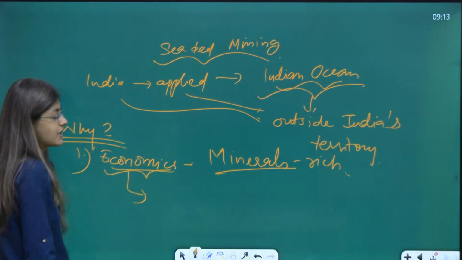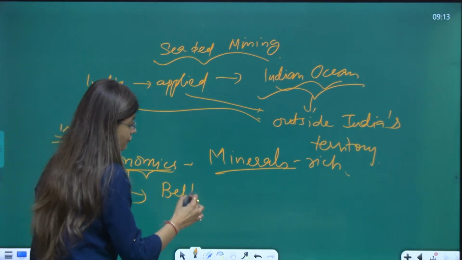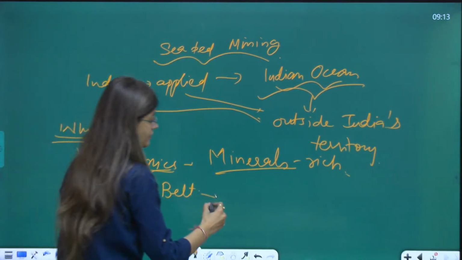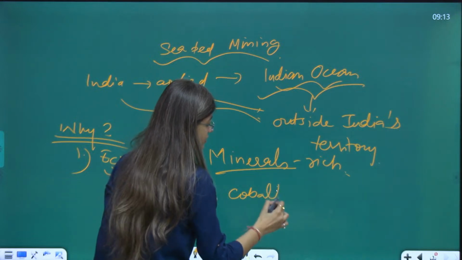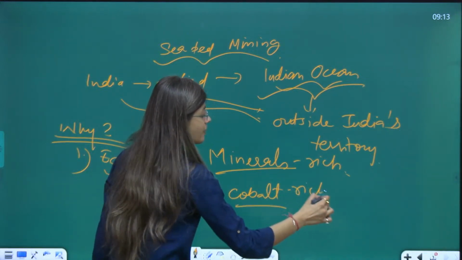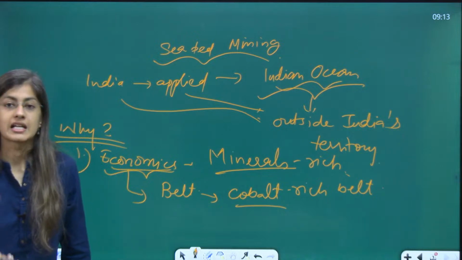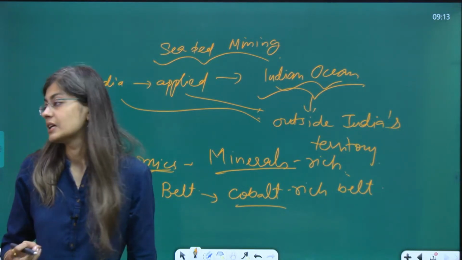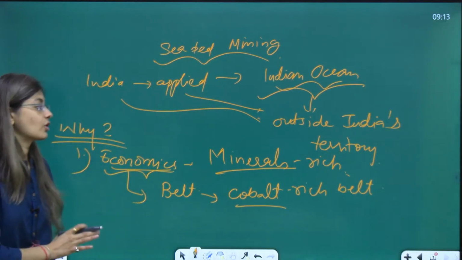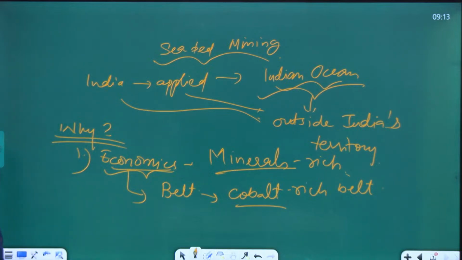To be very specific, this belt which India has applied for is rich in cobalt. This is a cobalt rich belt, and therefore India has applied for seabed exploration so that India can explore it for its economic benefit and get the benefit of that exploration, right?